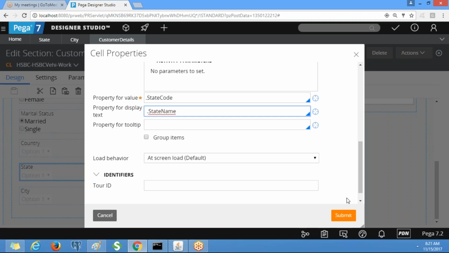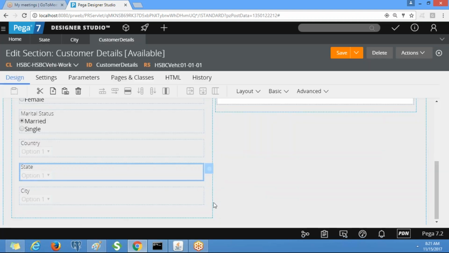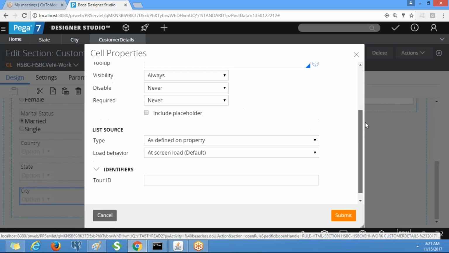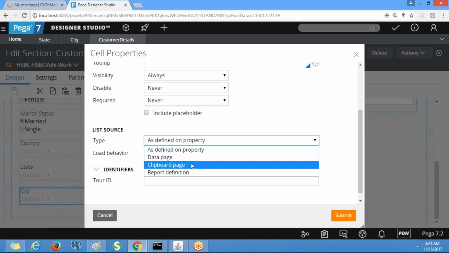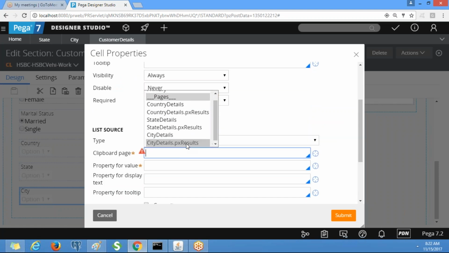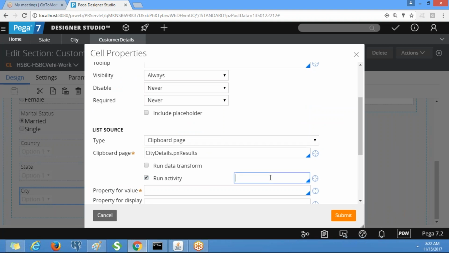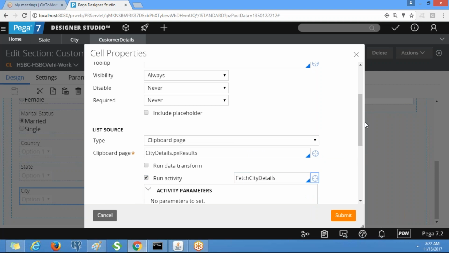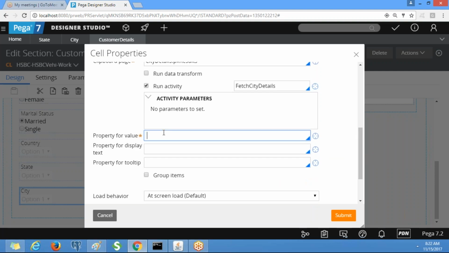In the same way we need to give it for city also. Clipboard page, what is the page here? City details dot px results, run data transform. Select the activity, property for value is city code, property for display text is city name.